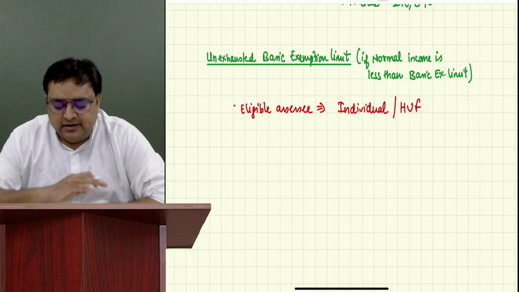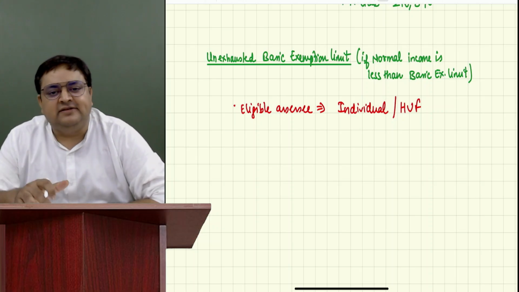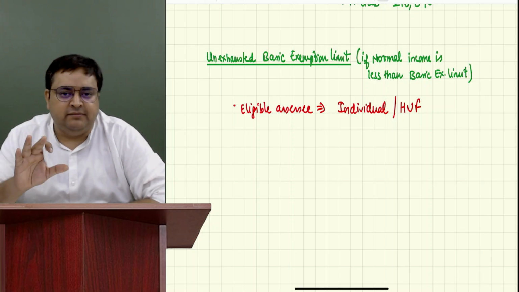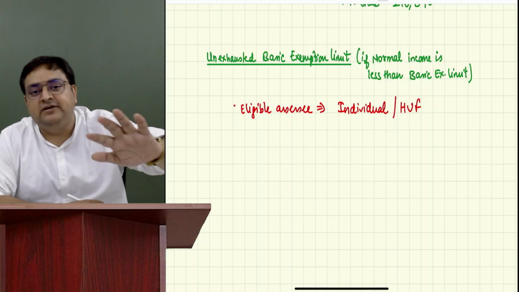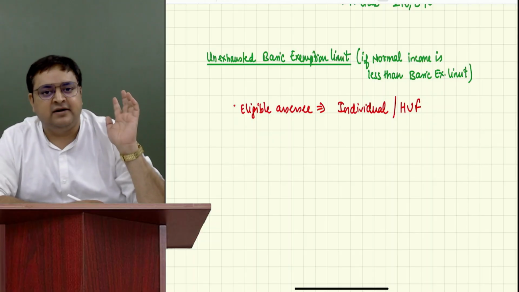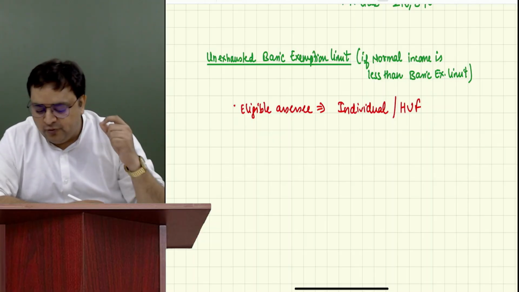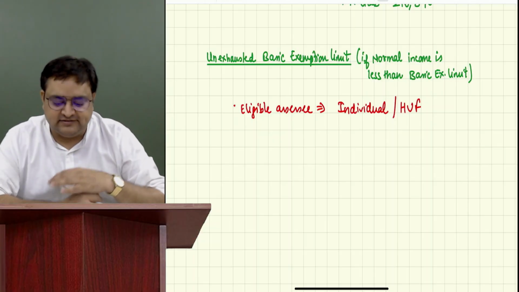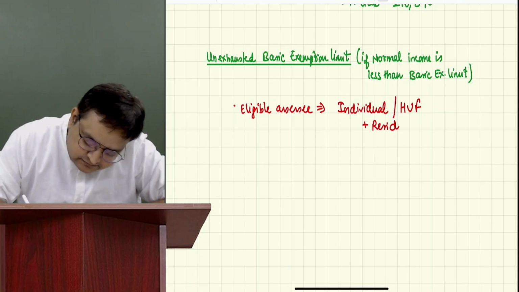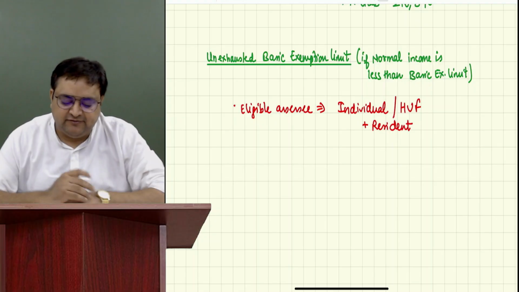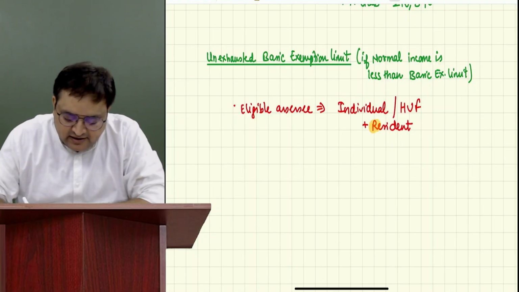Otherwise, if the assessee is somebody else, we will not care about them. If their normal income is less than the basic exemption limit, we will calculate the taxes simply as we were doing earlier till the last class. So only individual or HUF is eligible assessee, plus if they are resident. Now, what is a resident and non-resident?